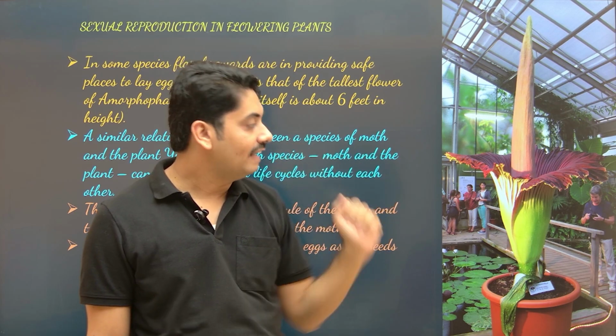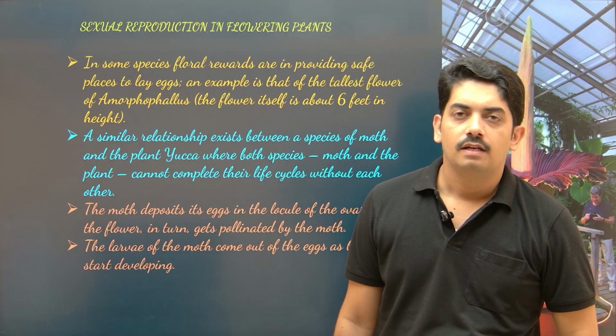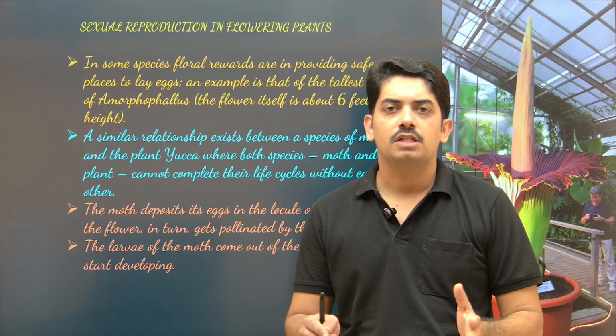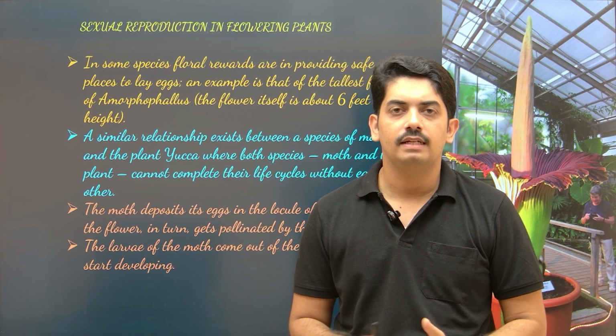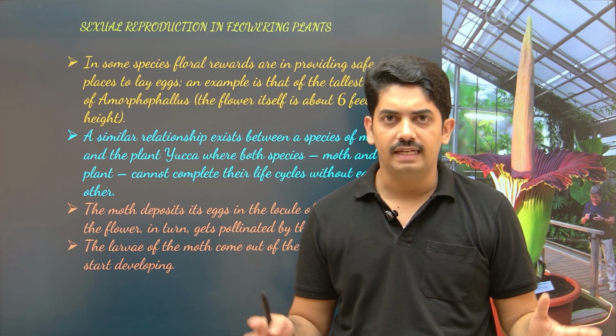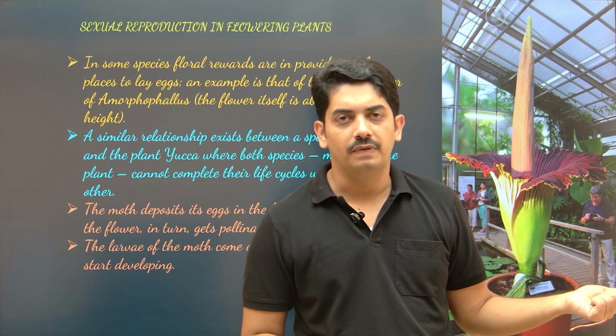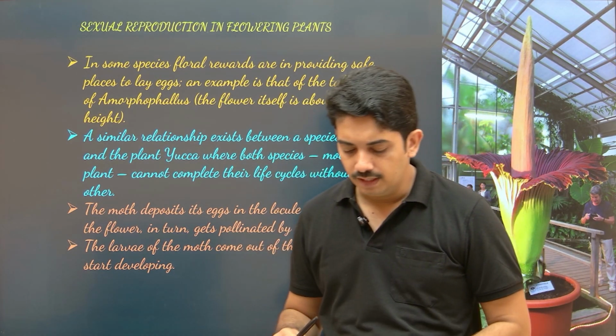Amazing, right? Why? Because this is Amorphophallus. In different languages, we call it by a different name. In Hindi, it is called Zamin Kand. In Kannada, it is called Suvarnagadde. We call it different names, but the scientific name is Amorphophallus. So, what is the importance of this flower?